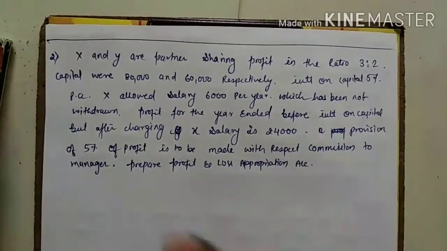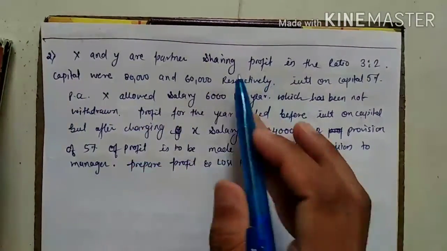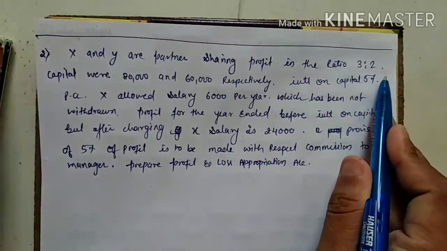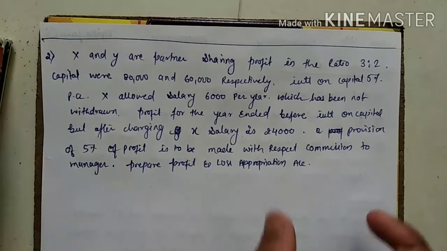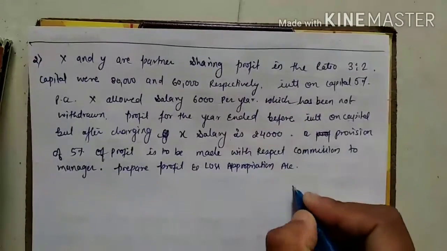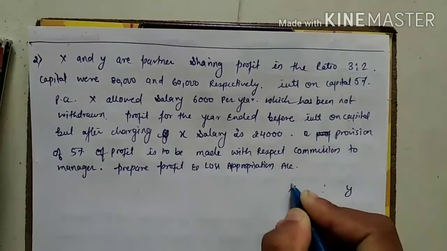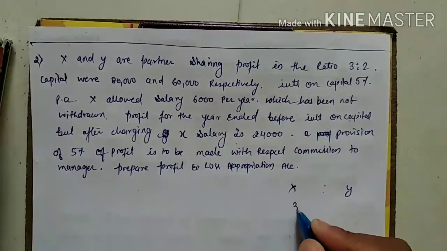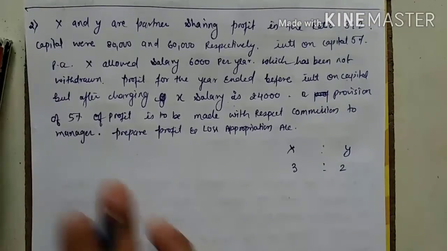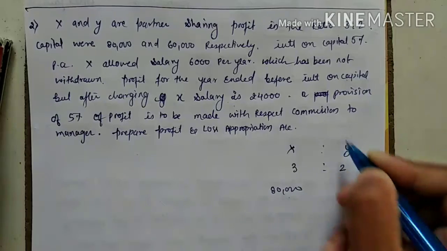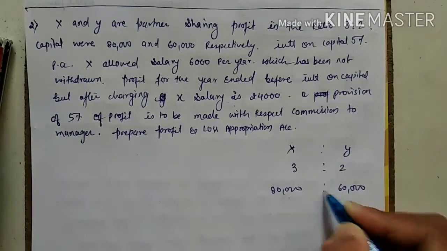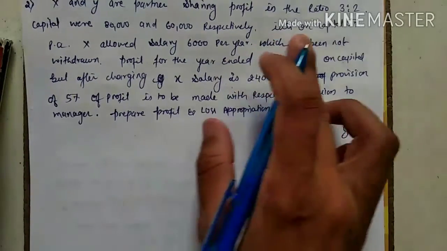One more question I am giving you. Just see how to solve it. X and Y are partners sharing profit in the ratio of 3:2. Capitals were 80,000 and 60,000. While reading you can write some data. So partners are X and Y, sharing ratio 3:2. Just write whatever terms are given. X's capital is 80,000 and Y's capital is 60,000. Correct.